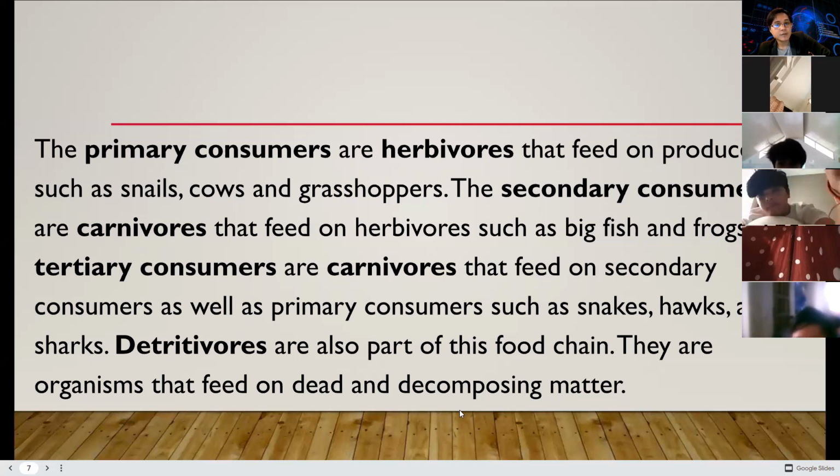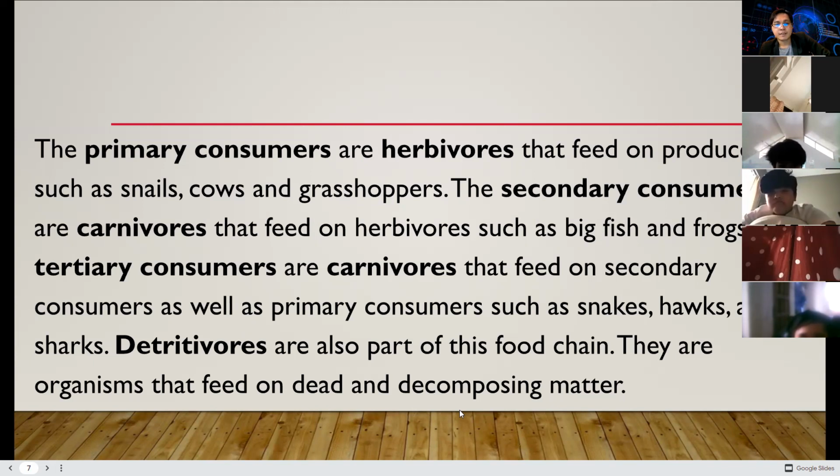The secondary consumers are carnivores that feed on herbivores, such as big fish and frogs. The tertiary consumers are carnivores that feed on secondary consumers as well as primary consumers, such as snakes, hawks, and sharks.